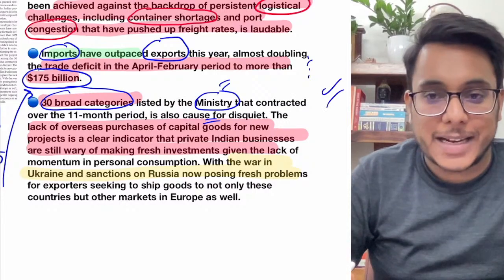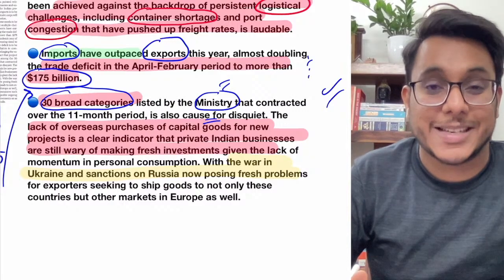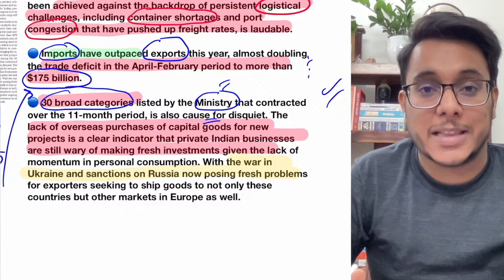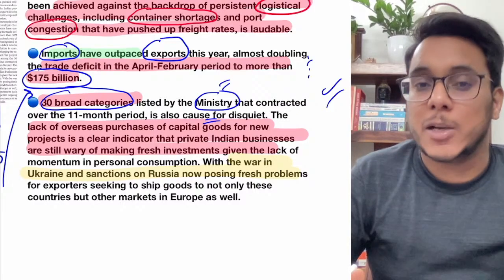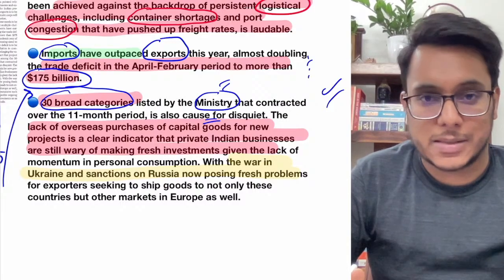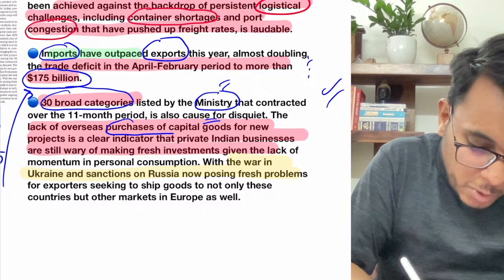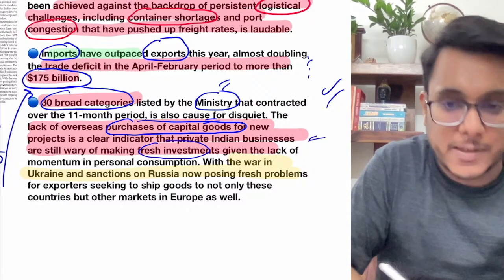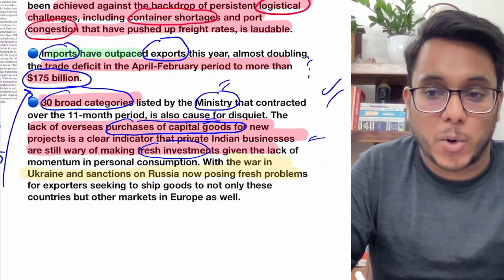Then guys, the next thing is that capital goods such as machineries and plant machineries have been exported by India to many countries, particularly in Africa, Latin America, the Middle East, and even to developed countries. But around the world, the purchase of capital goods has gone down, and Indian businesses are not making fresh investments for the manufacturing of capital goods and related products. So this is a concern which needs to be addressed.